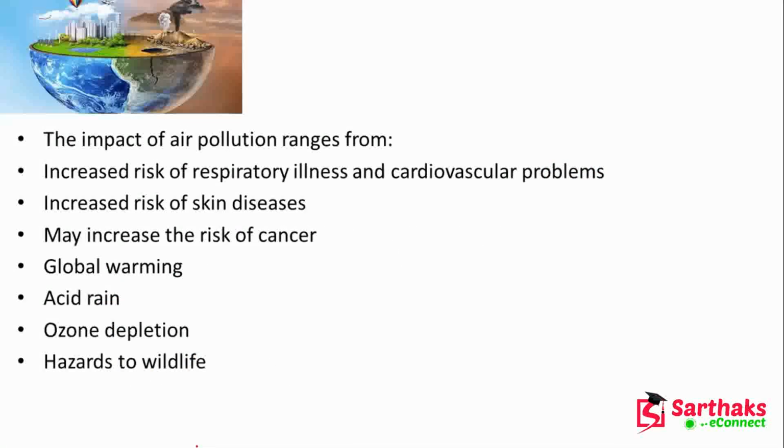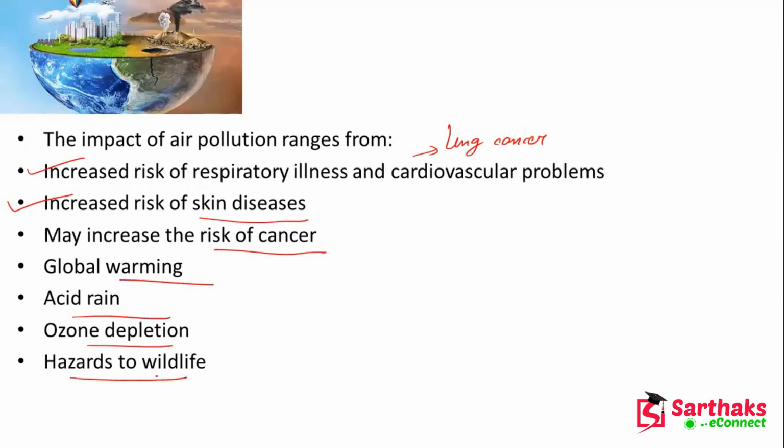Now the impact of air pollution ranges from an increased risk of respiratory illness and cardiovascular problems, and sometimes it causes lung cancer also. Increased risk of skin diseases, cancer, global warming, acid rain, ozone depletion, hazards to wildlife.